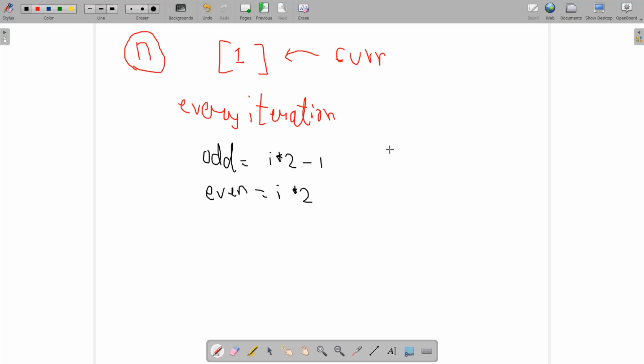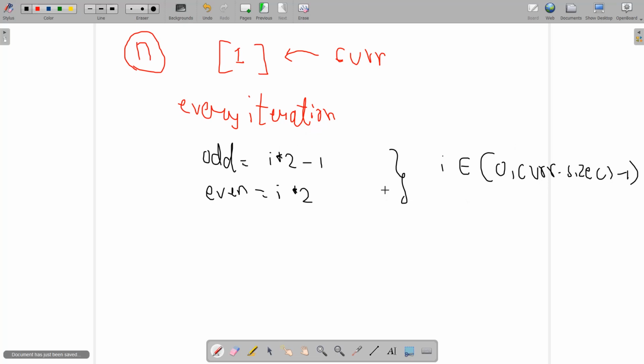Let me write down that i belongs to 0 to current dot size minus 1. Actually, this should not be i, let's make it k, so don't get confused.